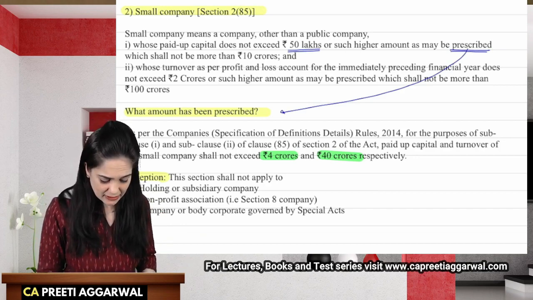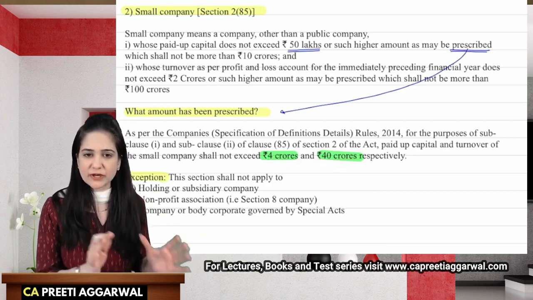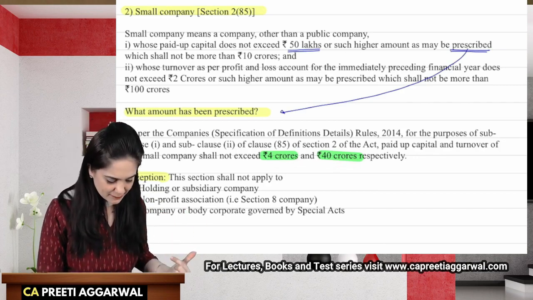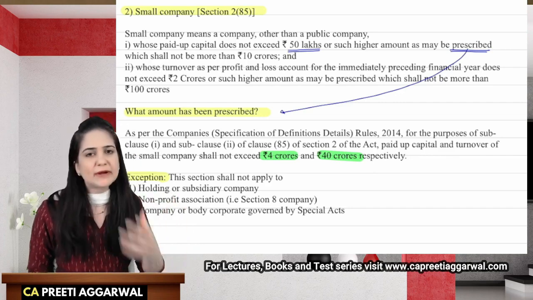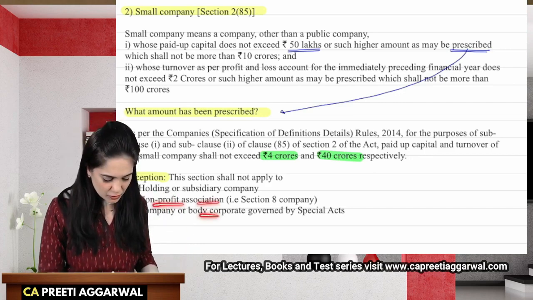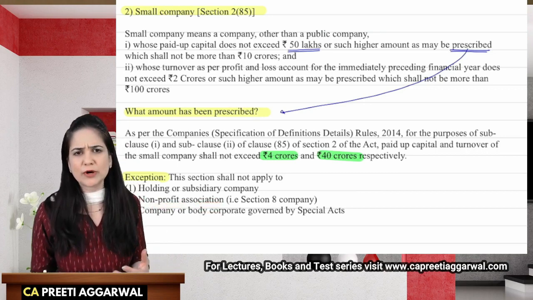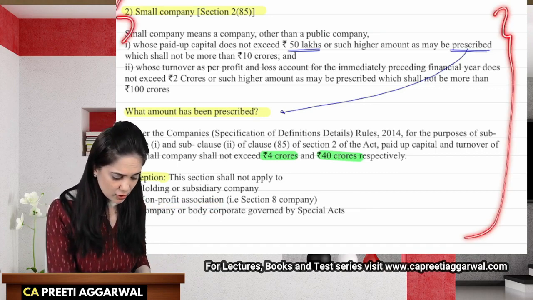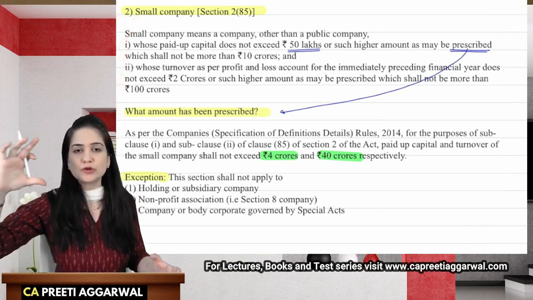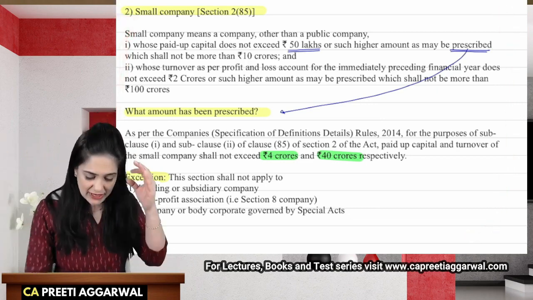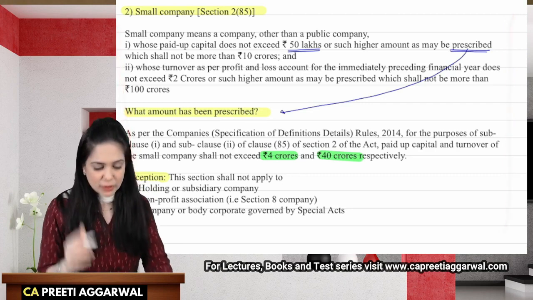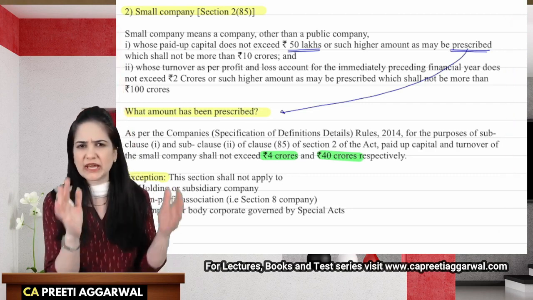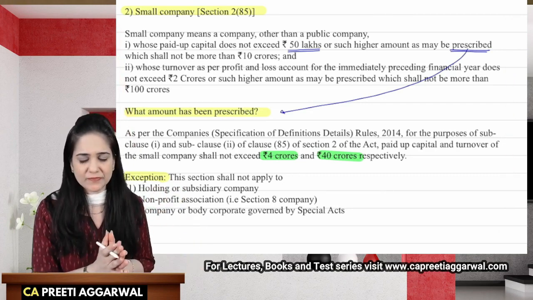The paid up capital and turnover shall not exceed 4 crore and 40 crore respectively. Then you will write the exceptions that this section will not apply to a holding company, subsidiary company, non-profit organization, or a government company, or a body corporate governed by a special act. This will form part of your provisions. Okay, that is how you will start the answer. Only after you write this, then you will start writing the facts of the case, analysis and conclusion.